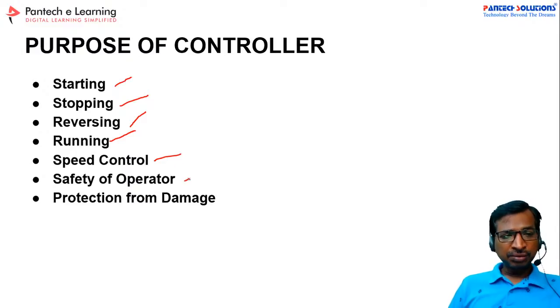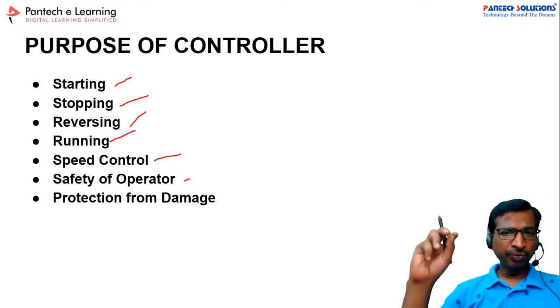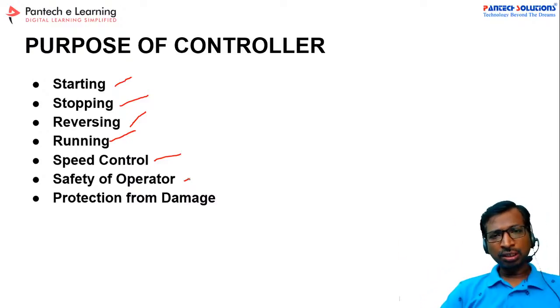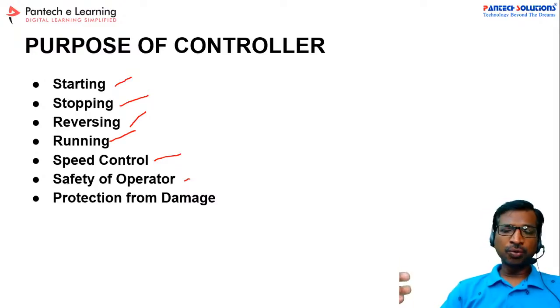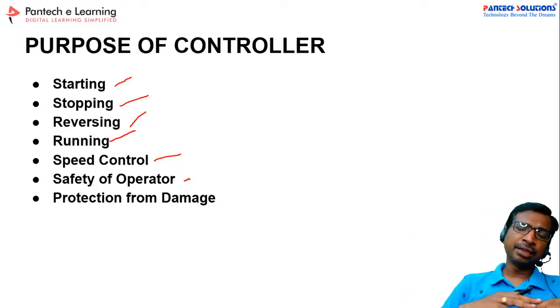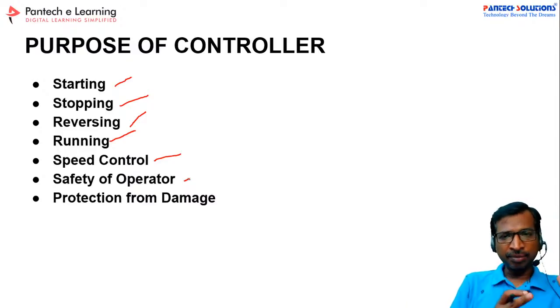And next one, the safety operation. Whenever you switch on the motor, the motor should start from the zero position only. Initially, if you apply voltage, it should not run randomly. For that, you should provide the proper speed control mechanism and protection from damage. For this purpose, we are implementing the speed control mechanisms, right?